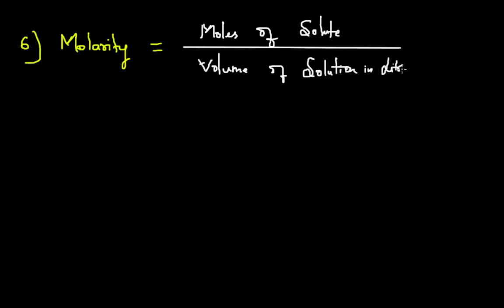Now consider this reaction. Let's say we have an aqueous solution of silver nitrate plus magnesium chloride, and we want to find out what the product of this reaction is. And lastly, nitrates are always soluble, so this is going to be aqueous. To know this, you need to understand the solubility rules.